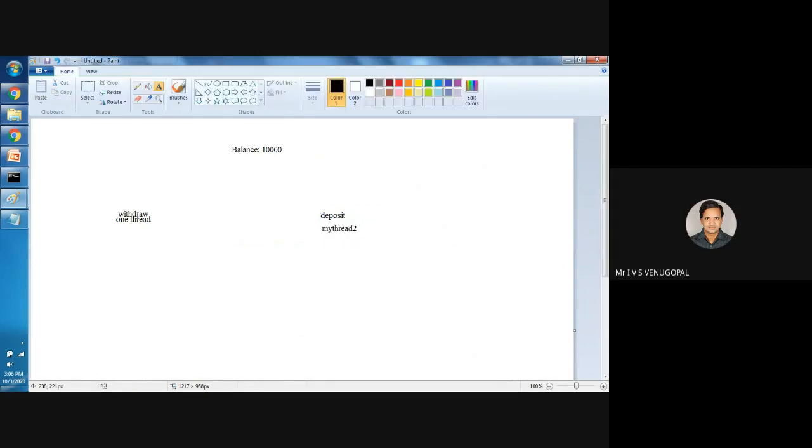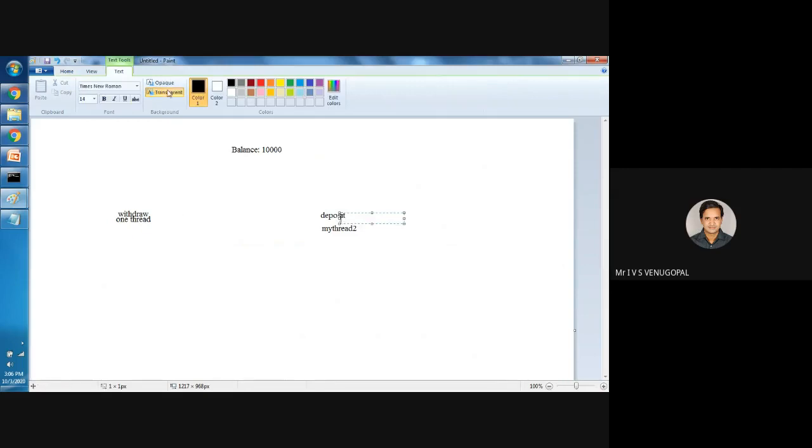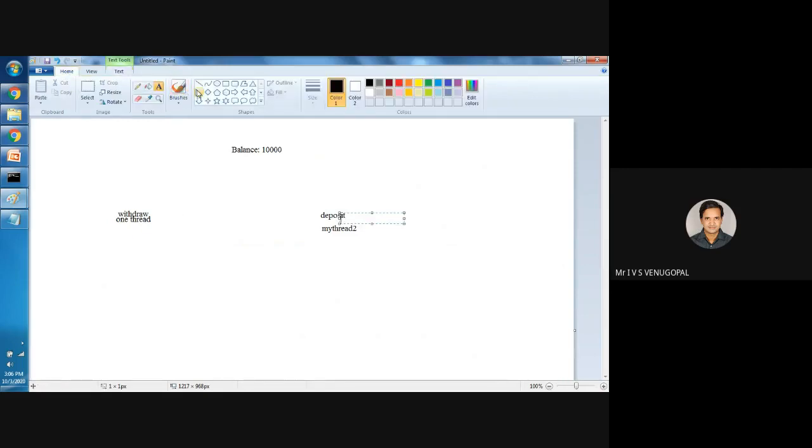So both this withdrawal thread and deposit thread need to access the same shared resource, the balance. So when the customer is trying to withdraw, if he asks for a withdrawal amount greater than 10,000, then he needs to wait. That's what I wrote in the code.